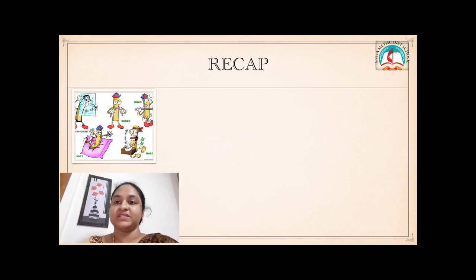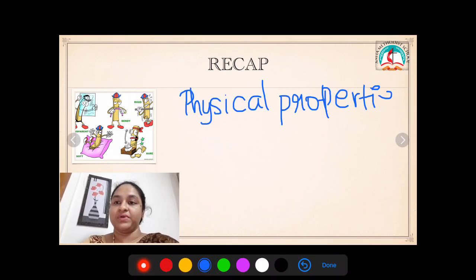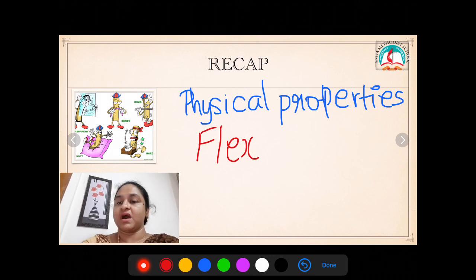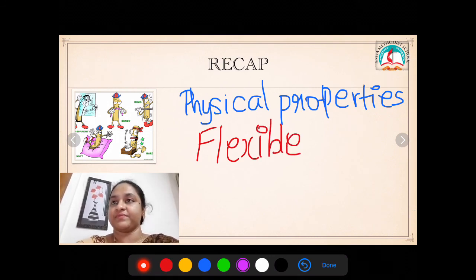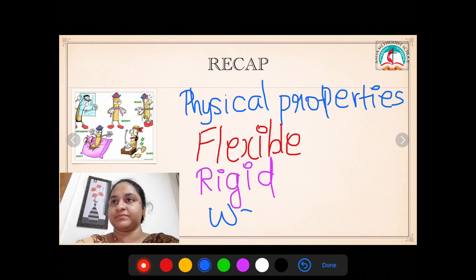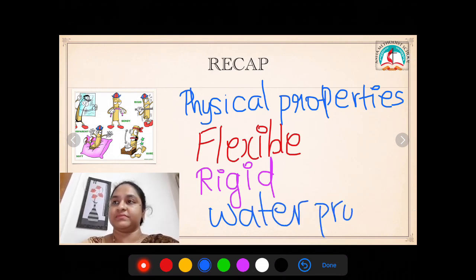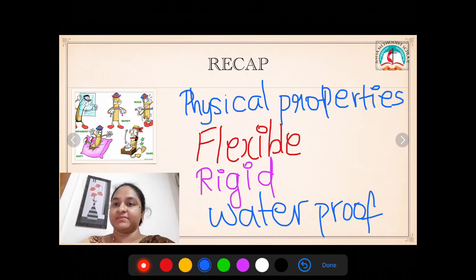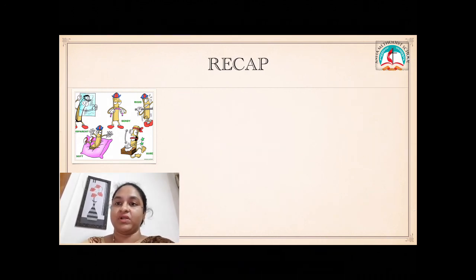So in today's lesson we learnt how to define flexible, rigid and waterproof materials.